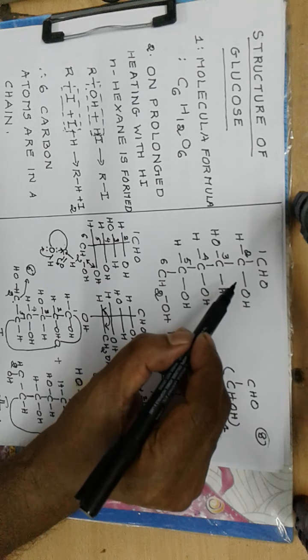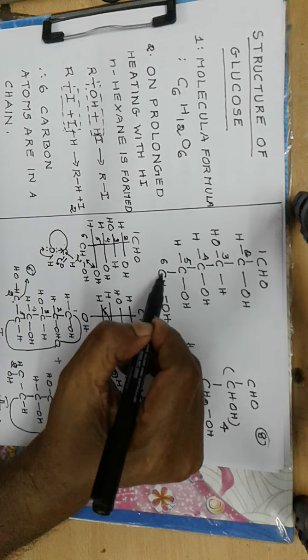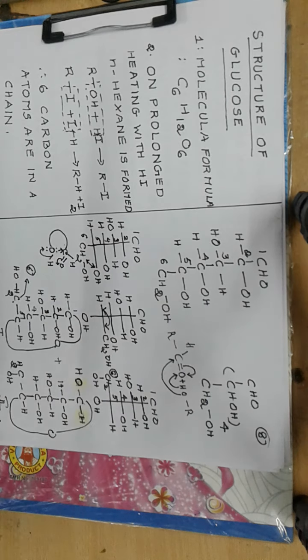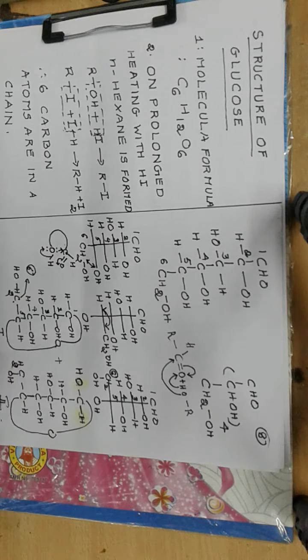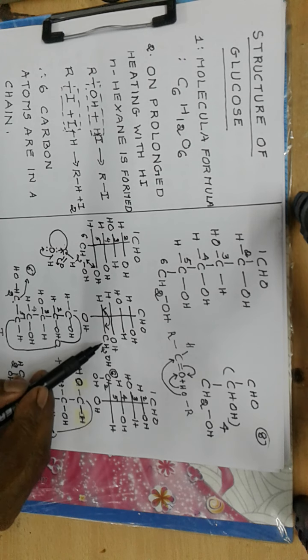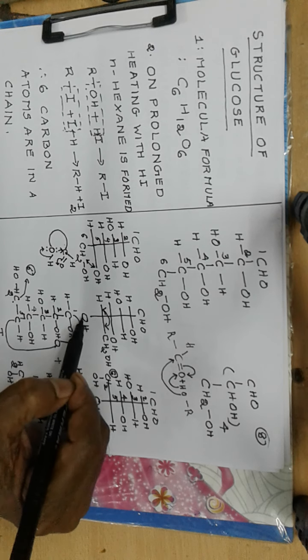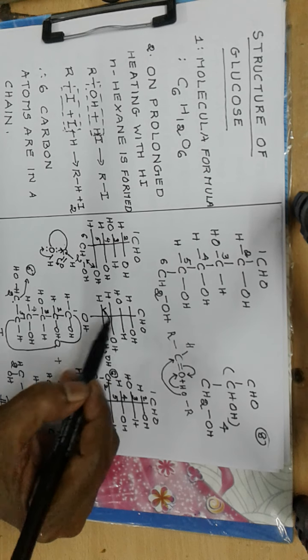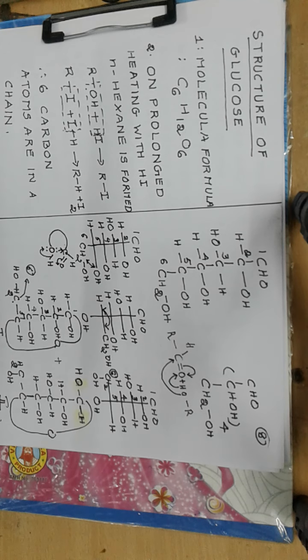Now for proper orientation of CHO and OH, the OH should come at the position of CH2OH. So first we can interchange this OH and CH2OH. Then CH2OH comes here and OH comes here. So this is the proper orientation so that this CHO can easily react with this OH to undergo hemiacetal formation.